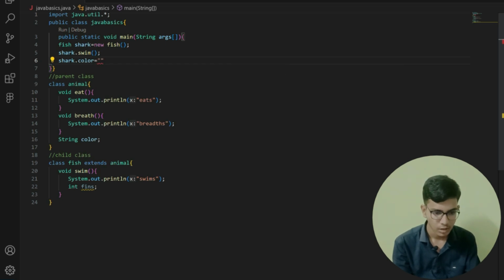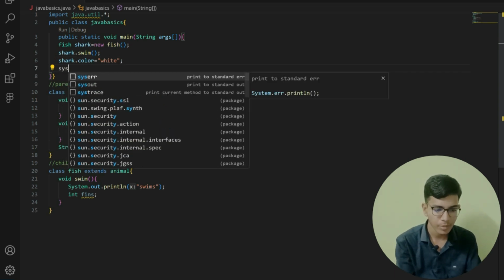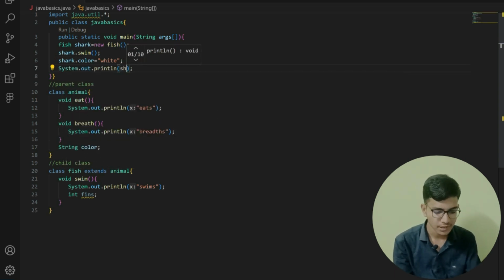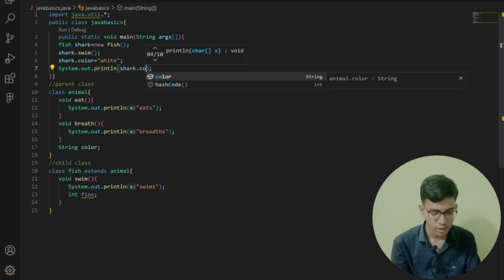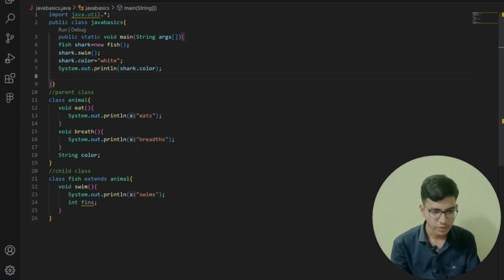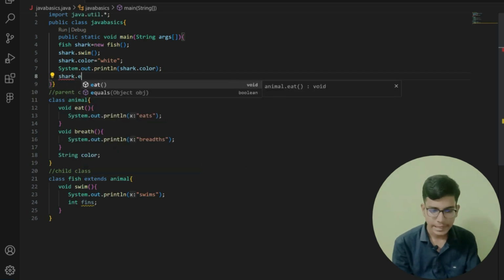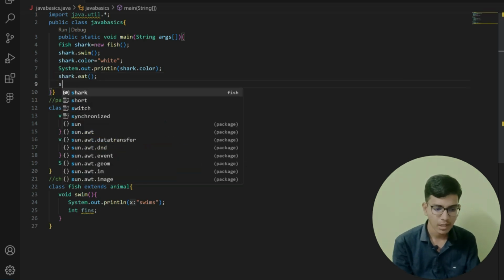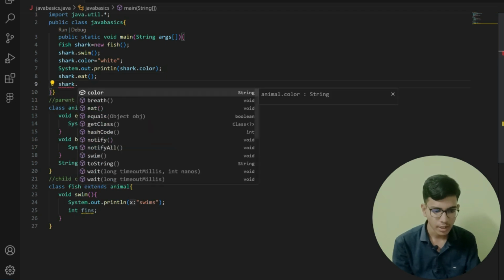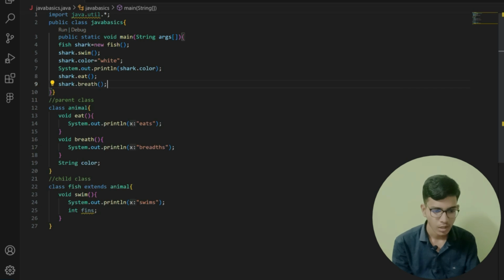I can access shark dot color equals white. I am writing white. This is how I can extract the properties and attributes of the parent class from the child class. After that, I am printing the color, that is shark dot color. After that, I am writing shark dot eat, and shark dot breathe.